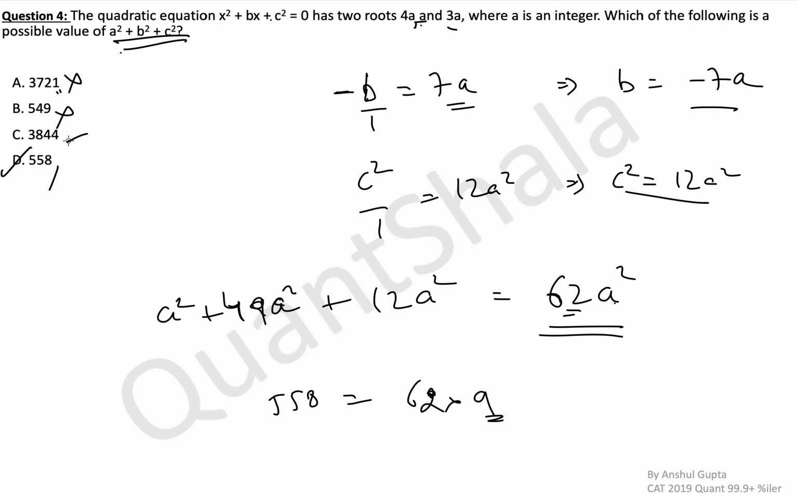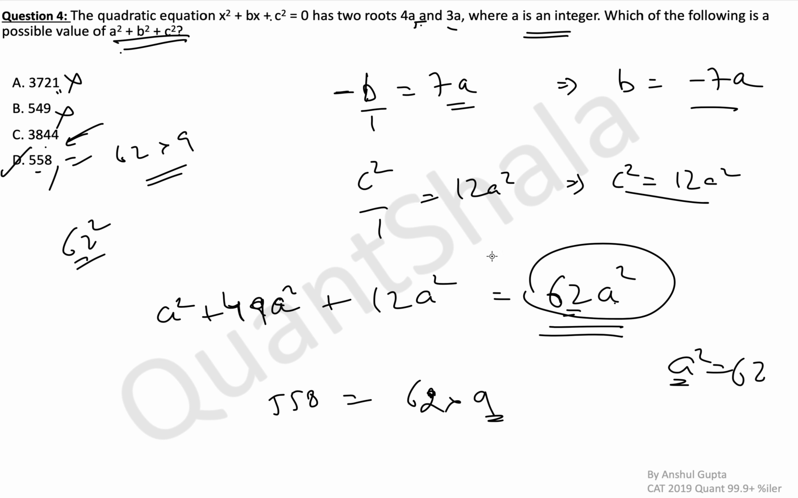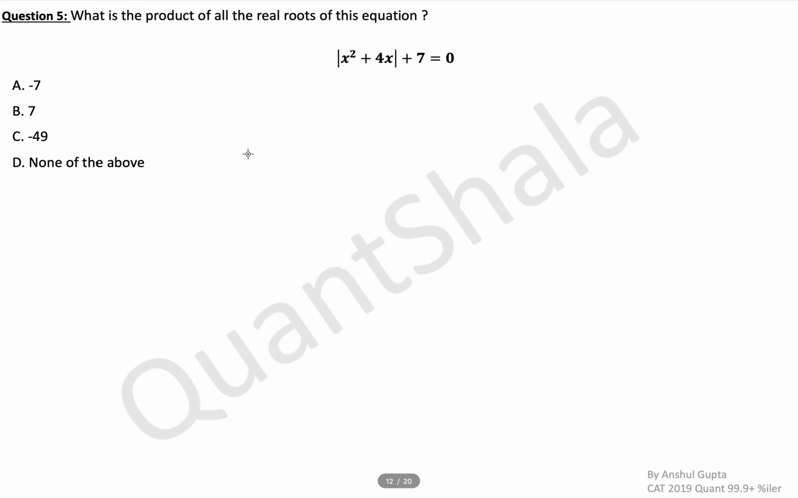Even if you check for C, it will be wrong, because 3844, if you don't know, is 62 squared. You can divide 3844 by 62 and you will get 62. So in this case, a squared will come out to be 62 and a won't be an integer, and the question says a is an integer, which we got here. So 558 is 62 into 9, and in this case a will become 3. So again, this was the question.